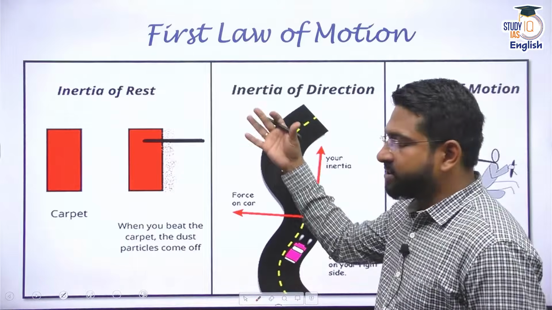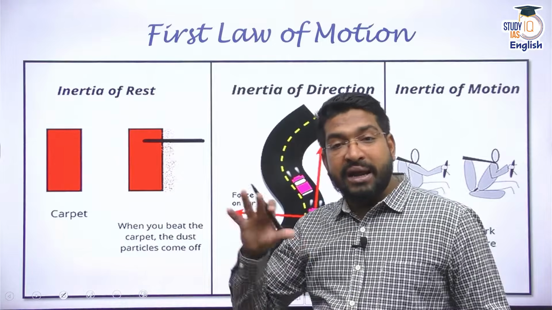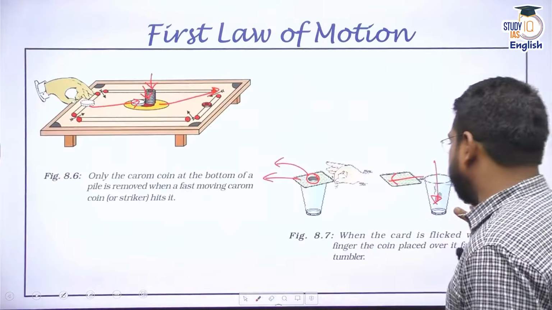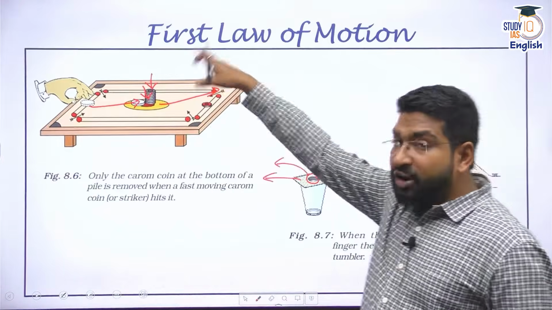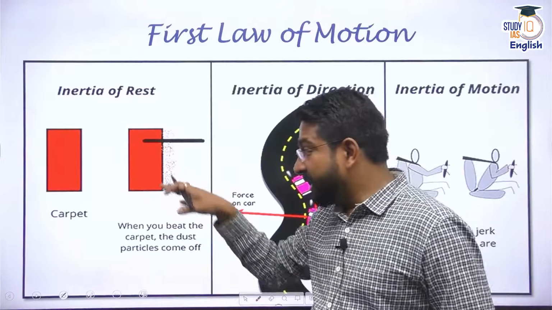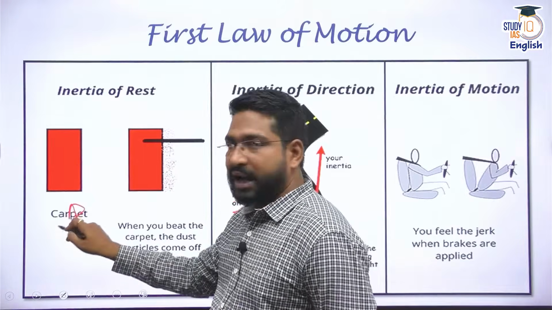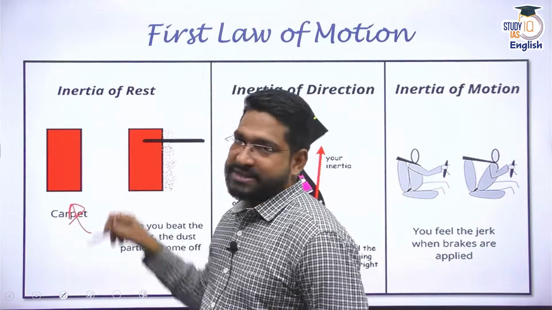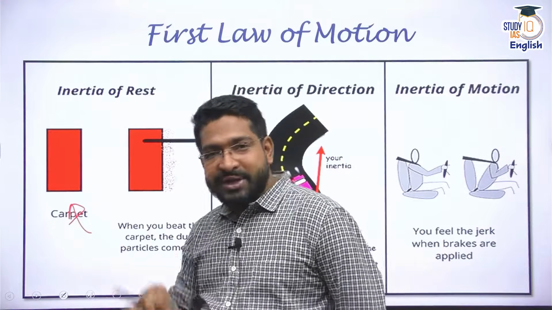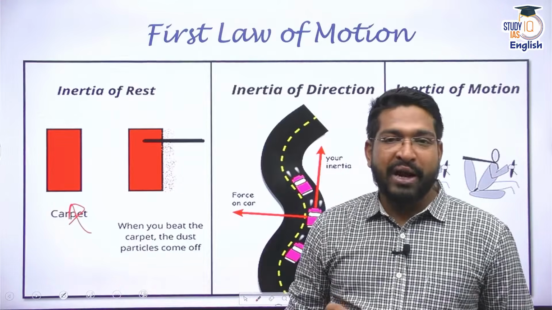If a body is at rest, it tends to remain at rest. For example, this coin wants to remain at rest. The pile of coins tries to remain at rest. Similarly, if I take a carpet, on that carpet there is dust. Now, those dust particles are at rest. The carpet is also at rest.